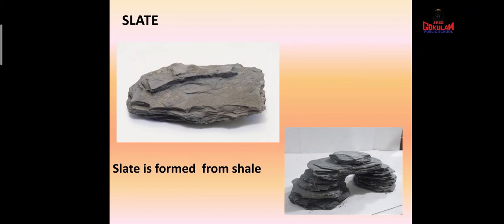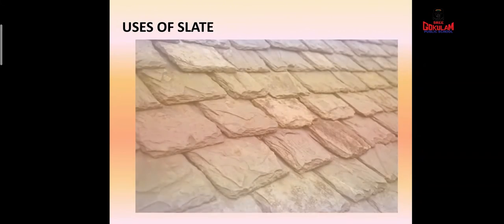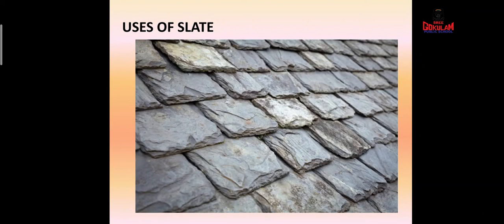And it is found in many colors. And it is used for making many things. I will show you children some uses of slate. First of all, it is used for making rooftops. Roof tiles. You know roof tiles? Yes. So, these roof tiles are made by using slate.